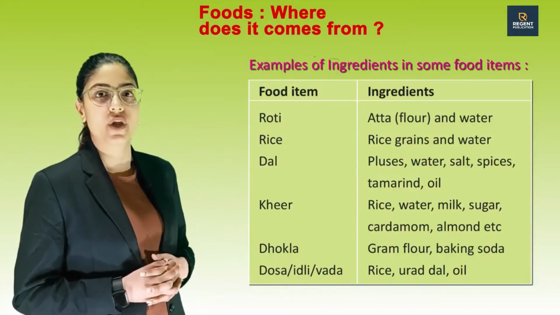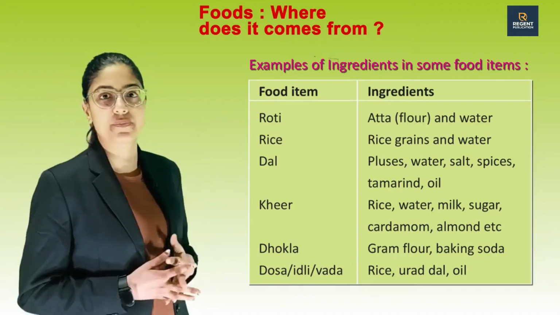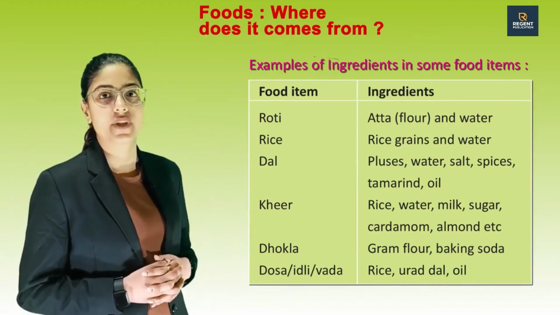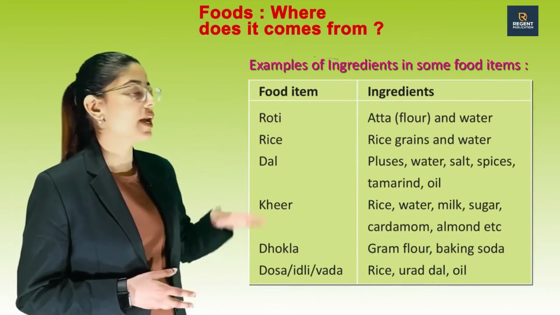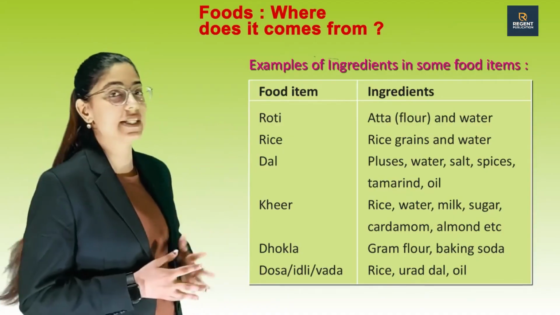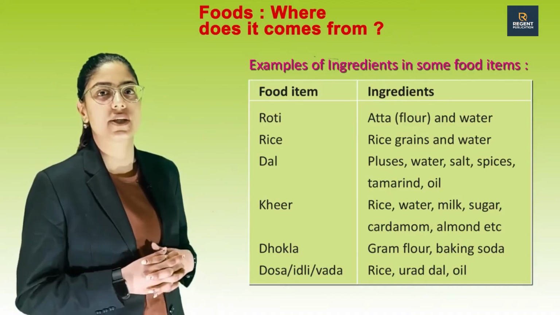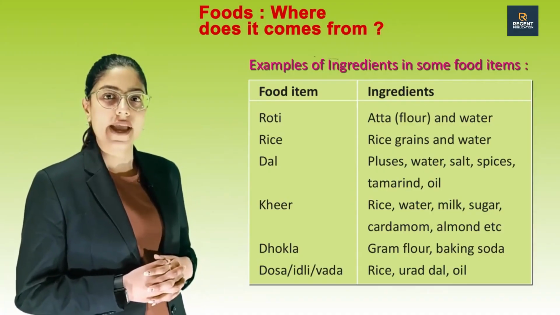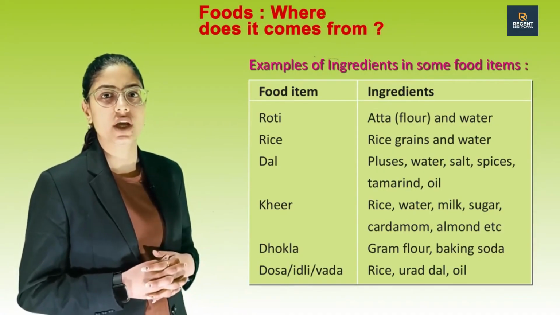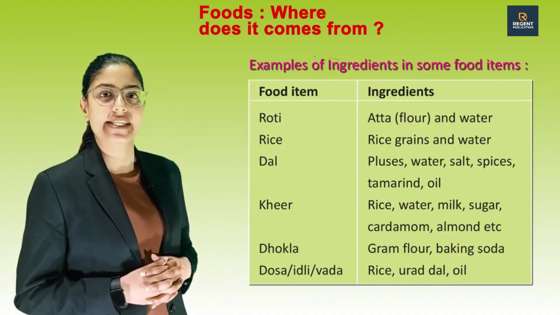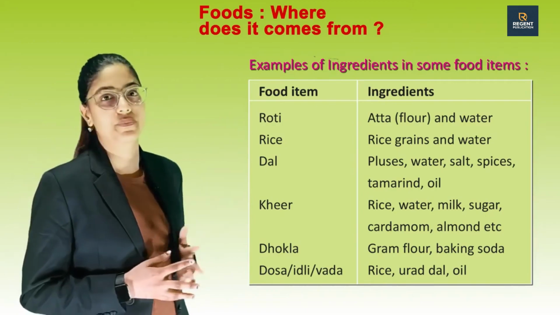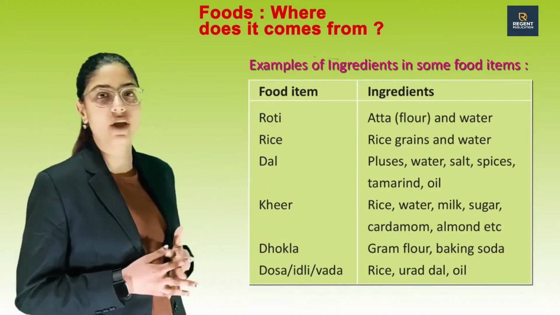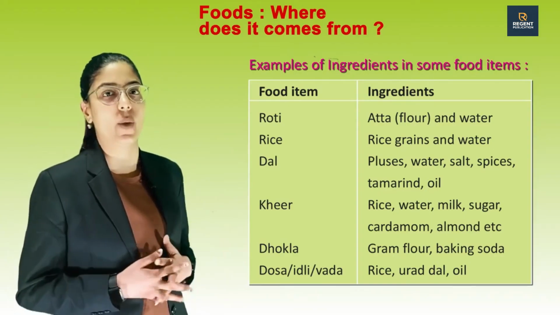Food item: roti. Ingredients: atta and water. Second, rice: rice grains and water. Dal: pulses, water, salt, spices, turmeric and oil. Next one is kheer: rice, water, milk, sugar, cardamom and almond, etc. Dhokla: gram flour, baking soda. Dosa, idli or vada: rice, urad dal and oil.